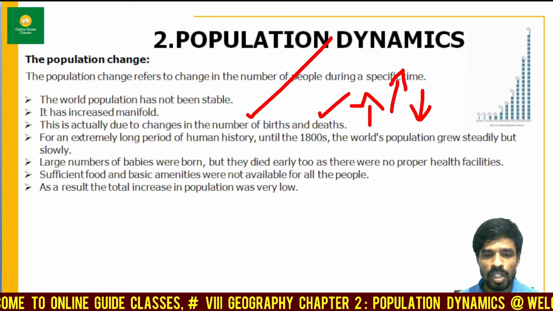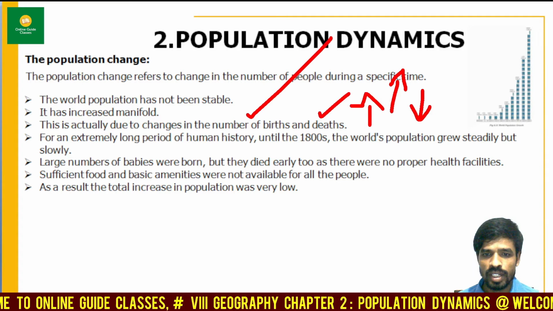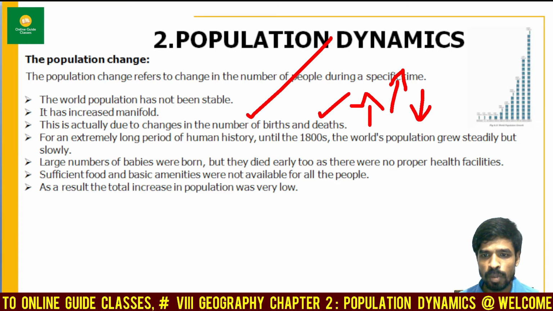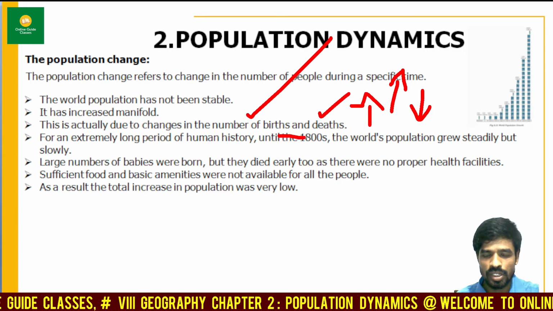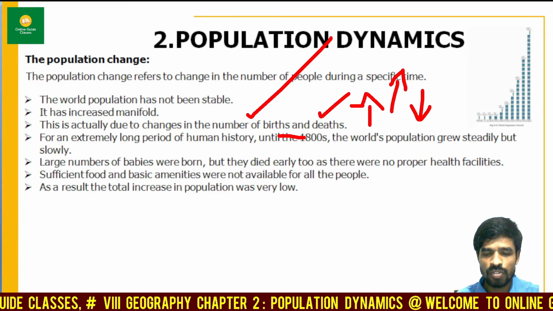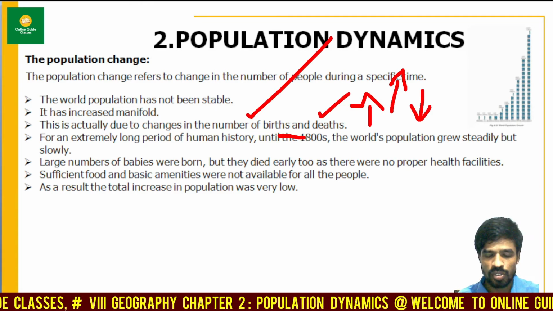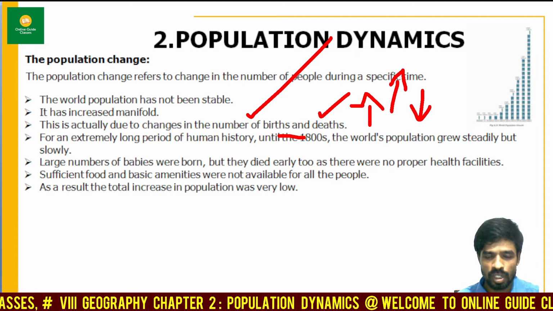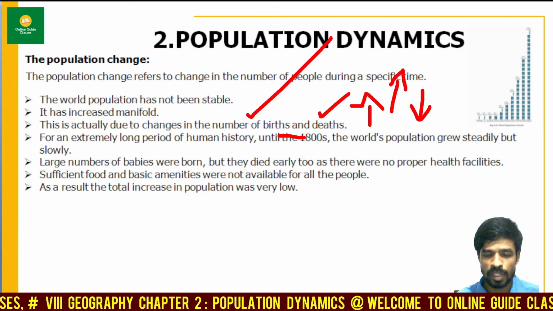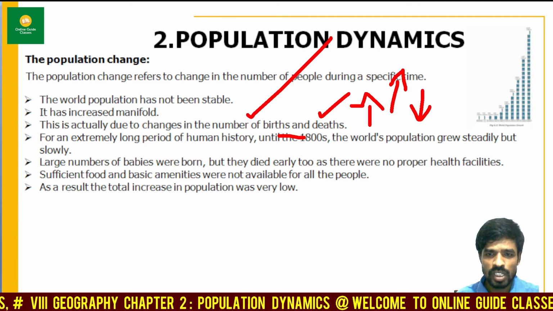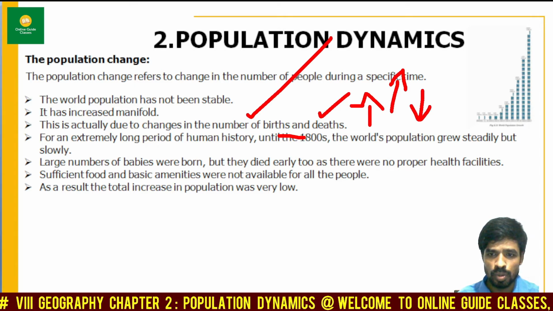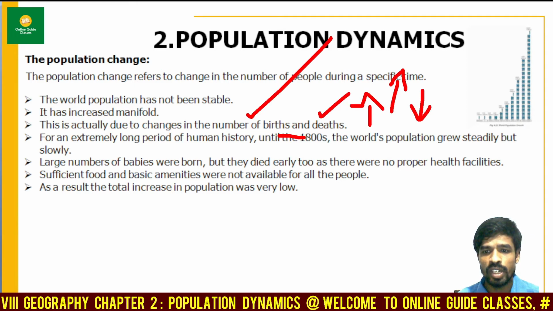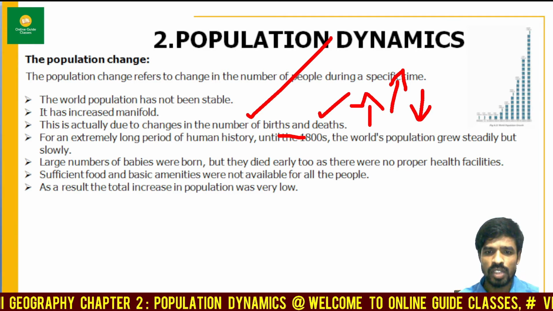For an extremely long period of human history, until the 1800s, the world's population grew steadily but slowly. If you study the historical periods called ancient history, medieval history, and modern history, you will see that the population grew, but it grew very slowly and very steadily. What was the reason for that?